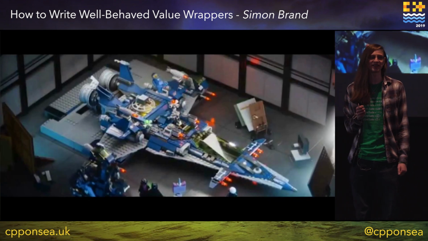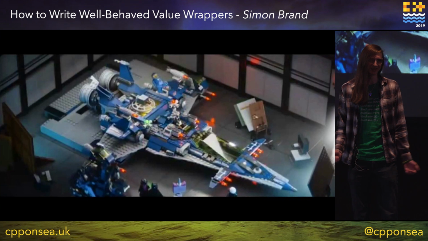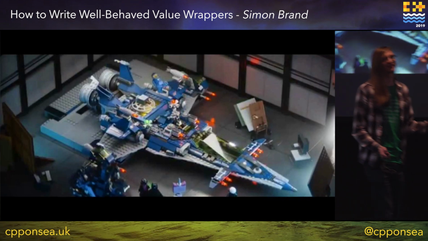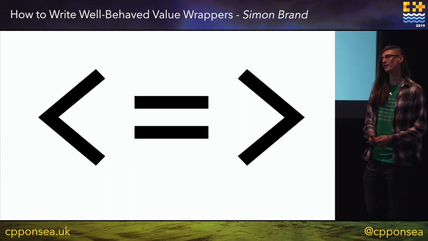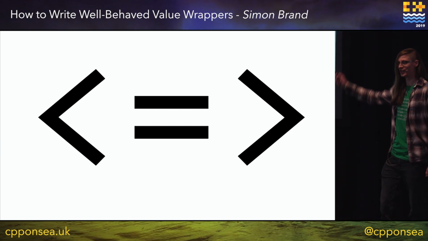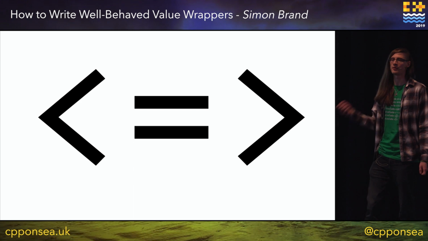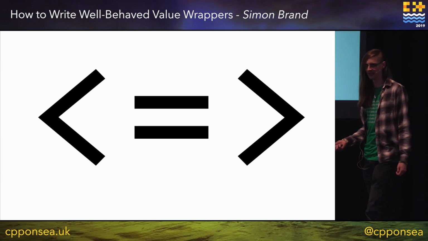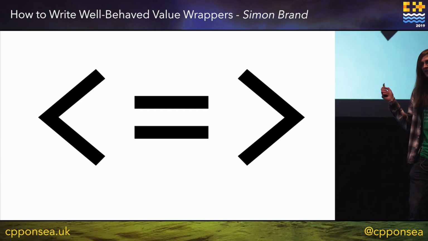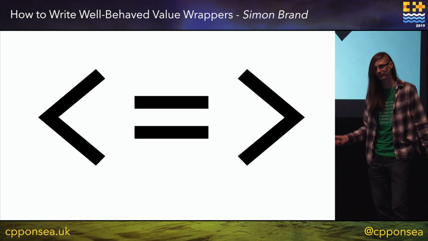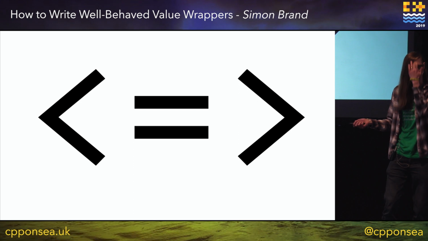And in C++20, we have spaceships too. They don't look quite like this, though. They look more like this. If you're not familiar with this, this is the spaceship operator or the three-way comparison operator. You might be familiar with it from other languages. I think Ruby has this. Plenty of other languages have some kind of analog to this.